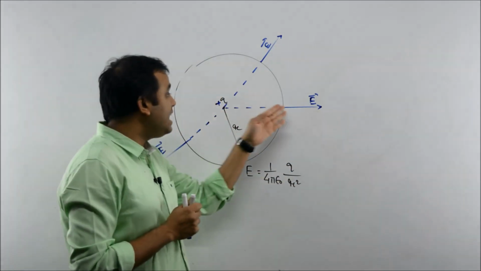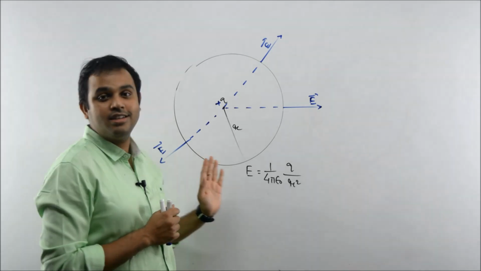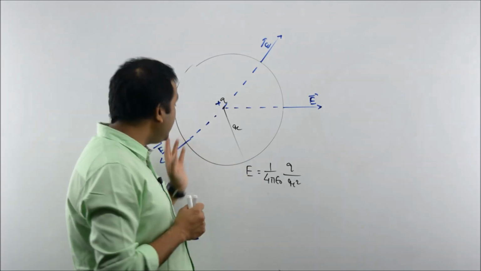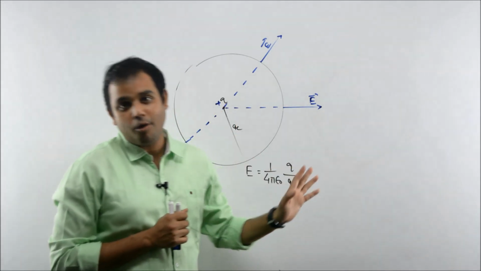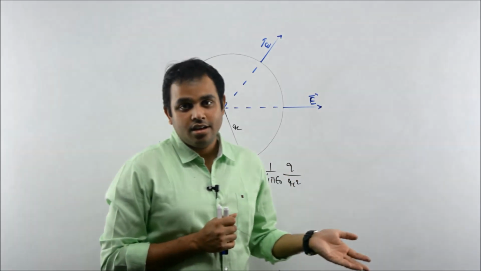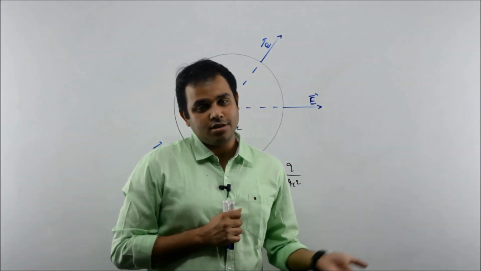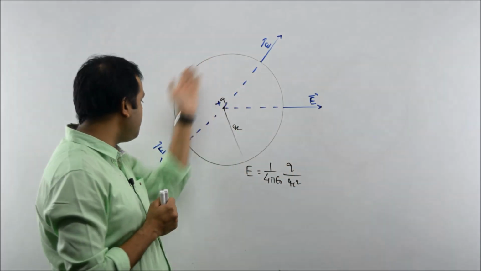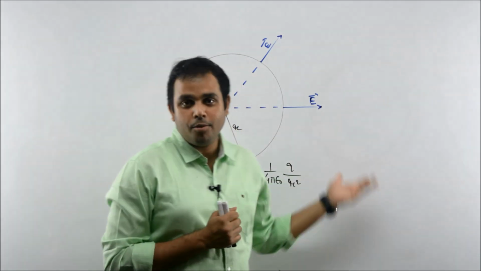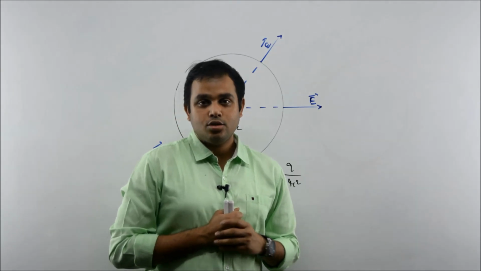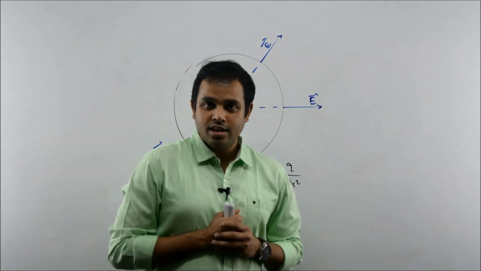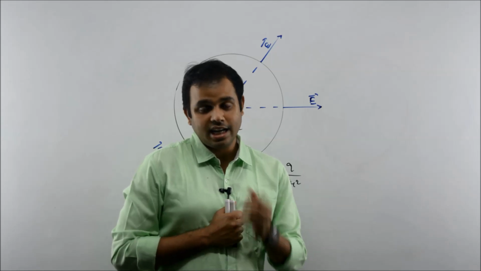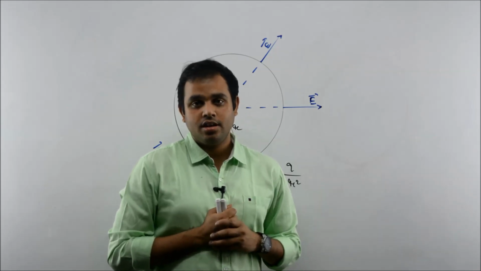So electric field is not the same at every point on the surface. If you say just electric field, you are also including the direction. You can clearly see that directions at every other point are different. So the magnitude of electric field is equal at all points on the surface.